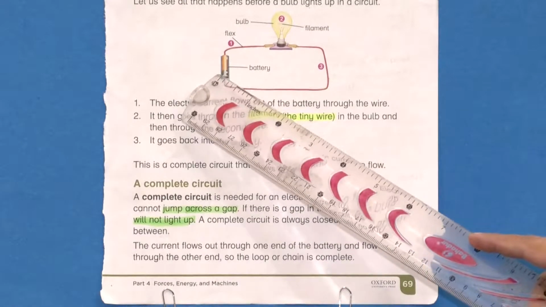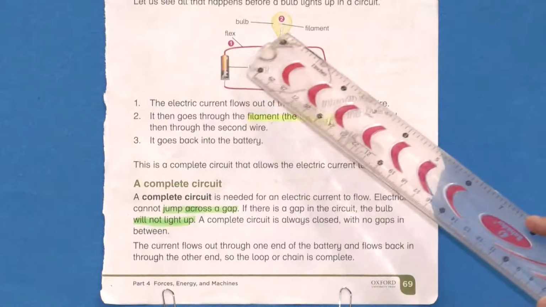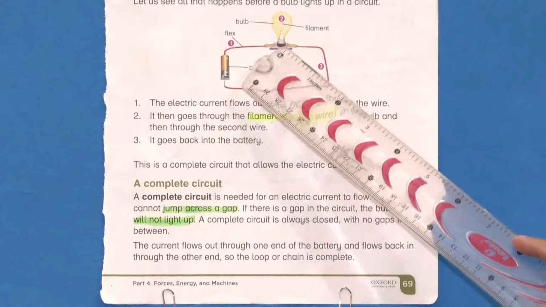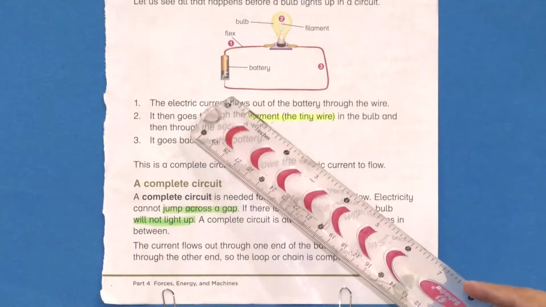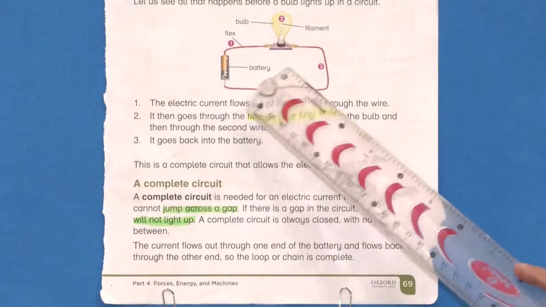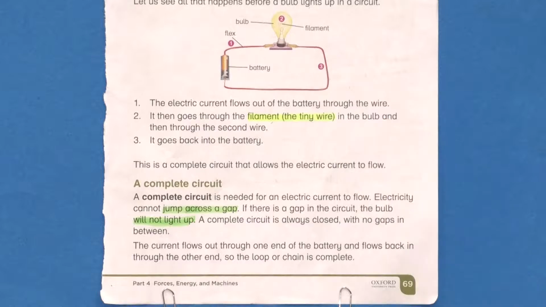As we have read, the current from the battery will go to the filament of the bulb and then from the filament of the bulb again back to the battery, so it would be a complete circuit and your bulb will light up.